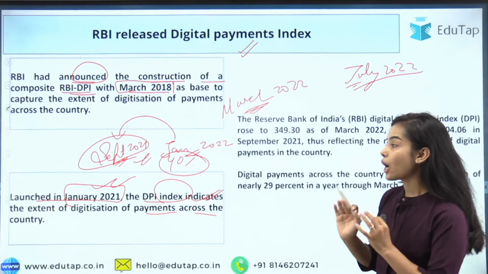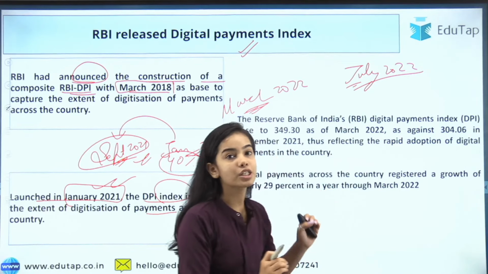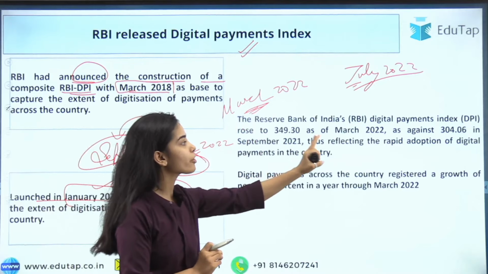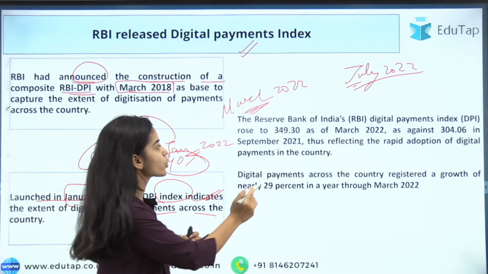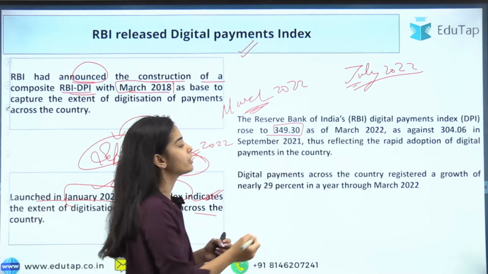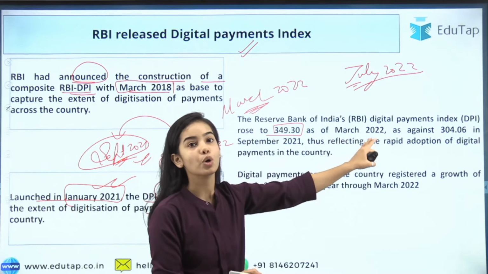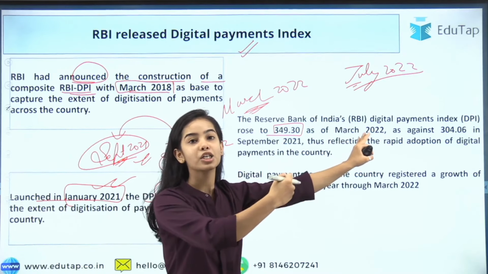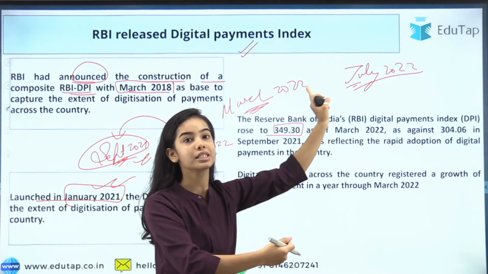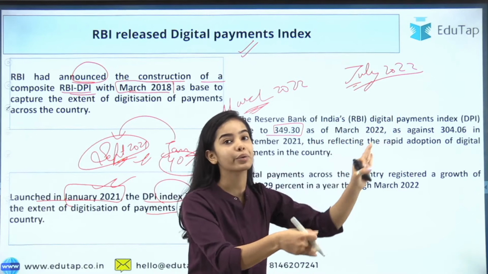Okay, so now coming to the data that has been released. The RBI, the Reserve Bank of India's Digital Payment Index rose to 349.30 as of March 2022. So this is the data till March 2022, and this was released in this month only, that is July 2022.